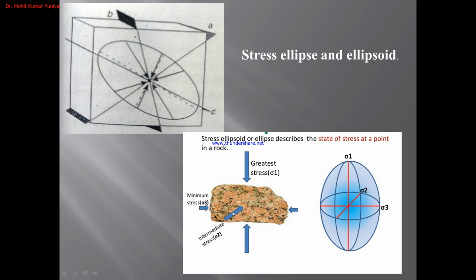Here we can see this is a foliated rock, and this is the foliation direction. This is the sigma 1 stress direction, the greatest direction, so the foliation orientation is like that. Why is this direction like that? Because this is the strain axis, and this is the stress axis. The strain axis and stress axis are always perpendicular to each other. Here we are applying the force from this direction, that's why we have most deformation towards this direction. So this is the minimum stress direction, but when we talk about the strain, this is the principal strain direction.